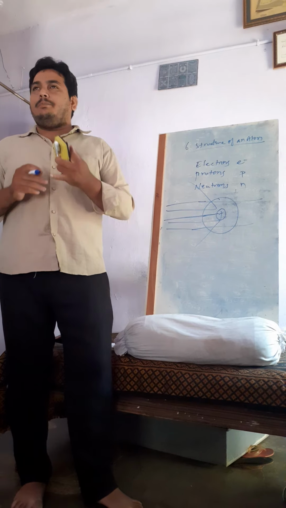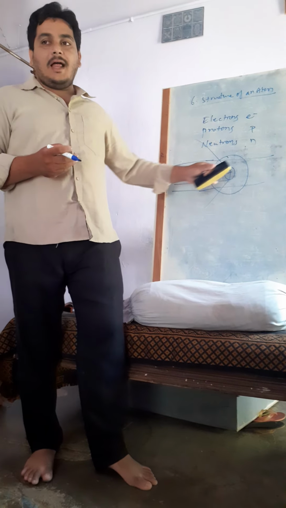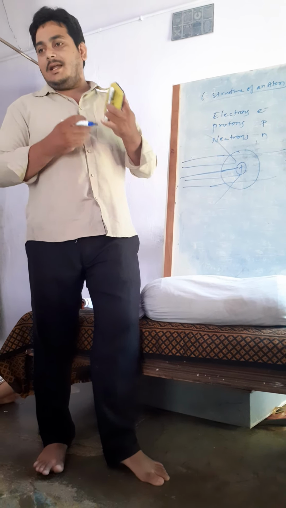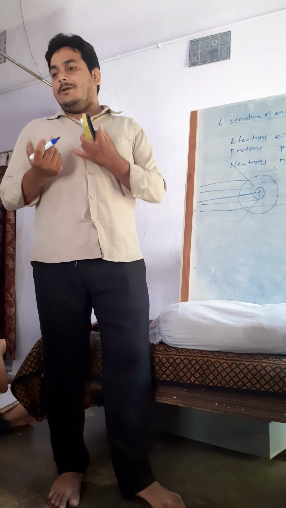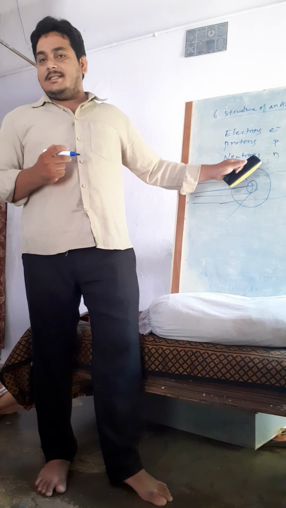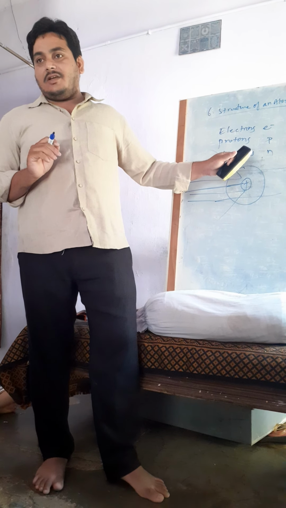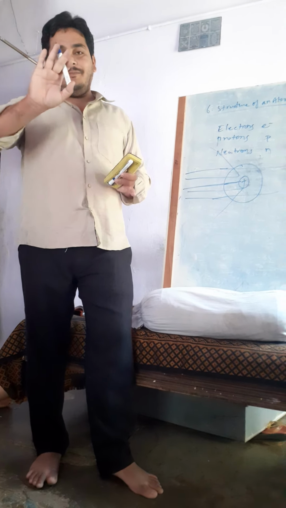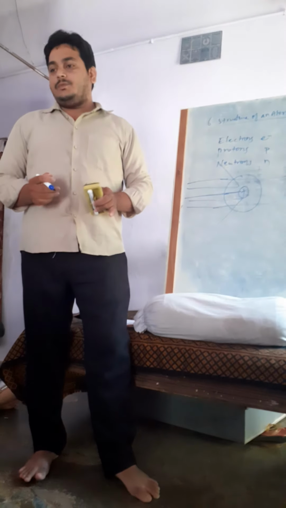He said that, but he also failed. Why? There are some reasons. He explained with the help of only one particular atom, that is hydrogen. When it comes to other atoms, it does not work. For example, he said that electrons are revolving. If they lose energy, they will fall exactly at the center. When it falls at the center, the atom will completely collapse and get destroyed. These are the problems that were not explained by Rutherford.